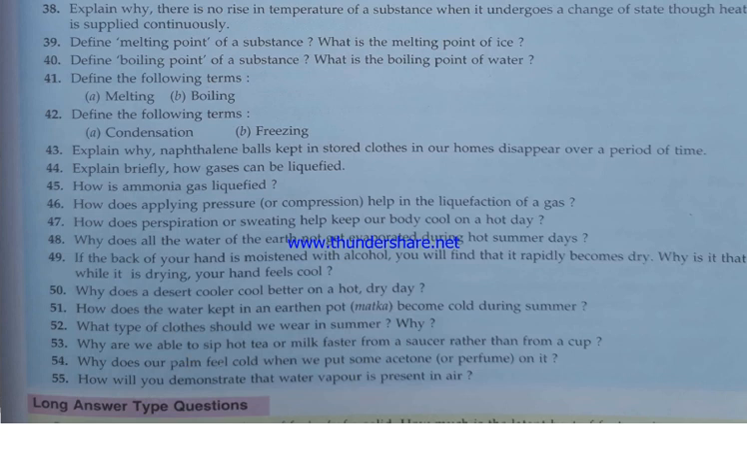Why does our palm feel cold when we put some acetone? Same, that is evaporation. It takes heat and gets evaporated. Last question, how will you demonstrate that water vapor is present in air? We can take a cool bottle from the fridge and put it outside. After some time you see small water droplets present outside the bottle. This shows the presence of water vapors in air.